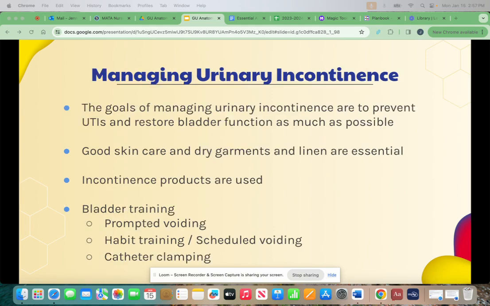The goals of managing urinary incontinence are to prevent urinary tract infections and restore bladder function as much as possible. Urinary incontinence can lead to skin irritation, infection, and pressure injuries. Falls are a risk from trying to get to the bathroom quickly. Good skin care and dry garments and linen are essential. Incontinence products help keep the person dry. They usually have 2 layers and a waterproof back. There are pictures on upcoming slides.